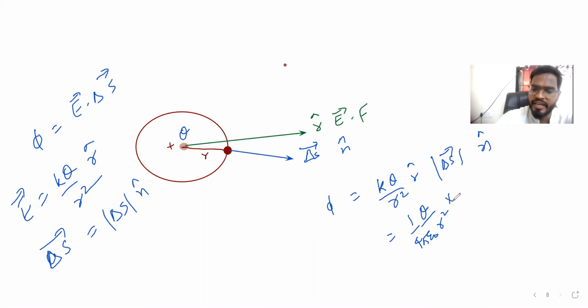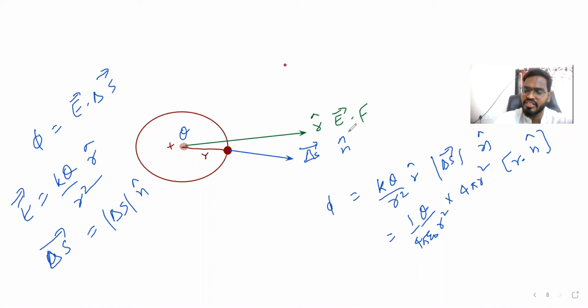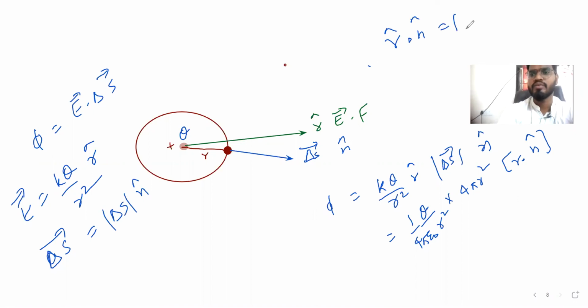Then mod of delta S is the area of the sphere, so 4 pi R square. Now the direction: R cap dot n cap. R and n are in the same direction, so the dot product is R n cos 0, which is going to be 1.